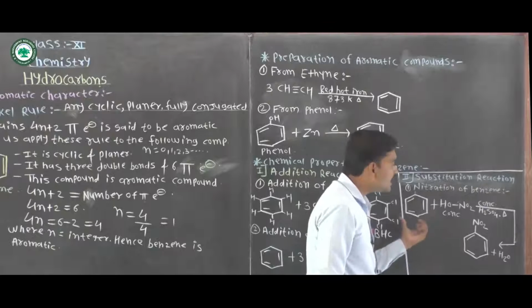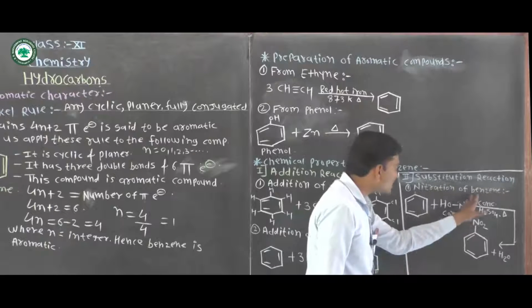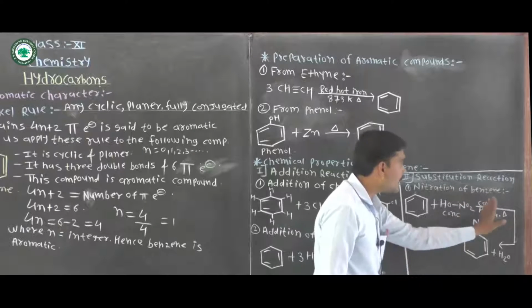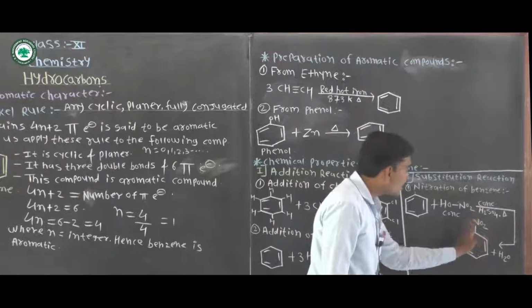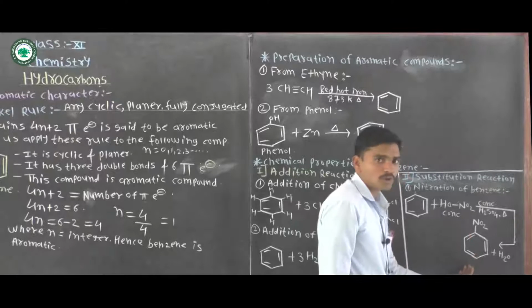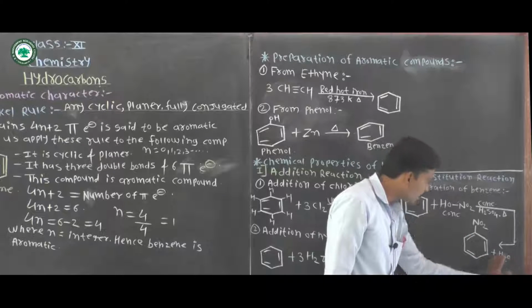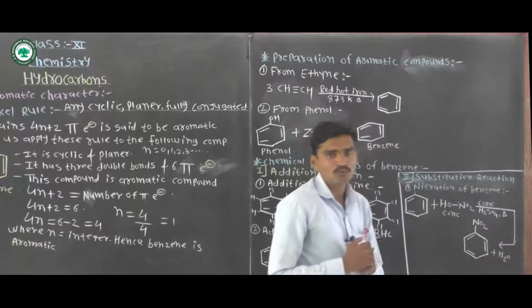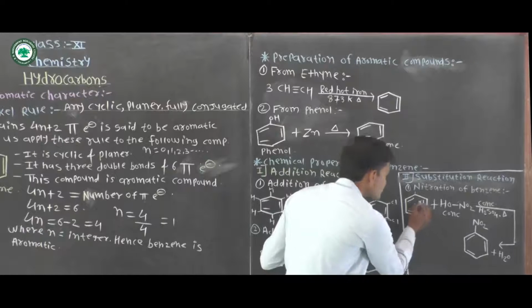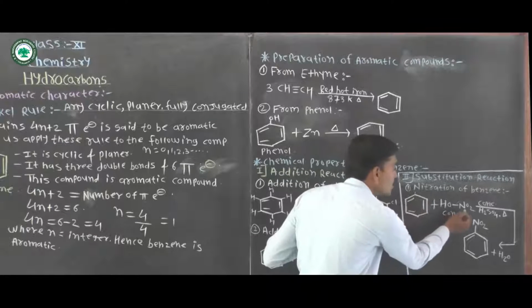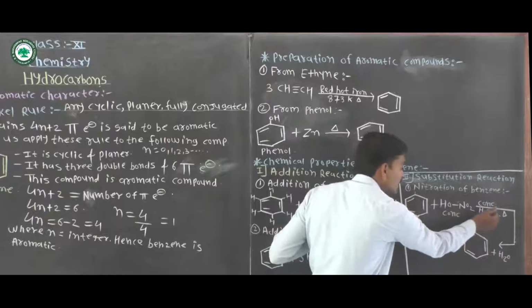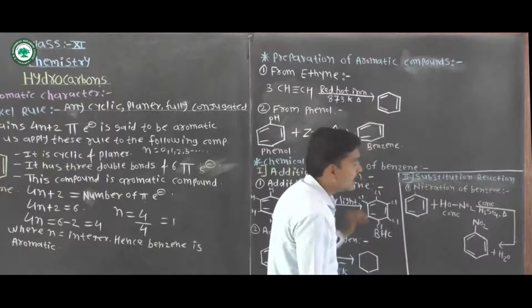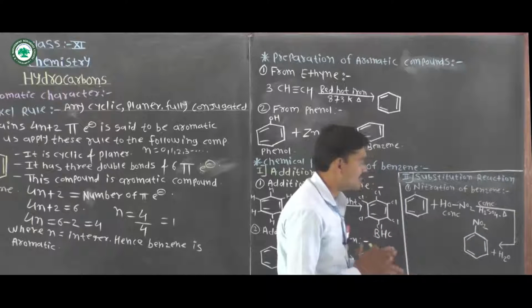When benzene is heated with concentrated nitric acid and concentrated sulfuric acid, it gives nitrobenzene as a product, plus removal of a water molecule takes place.